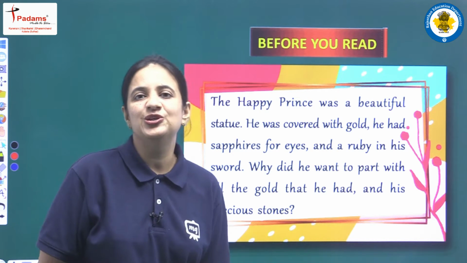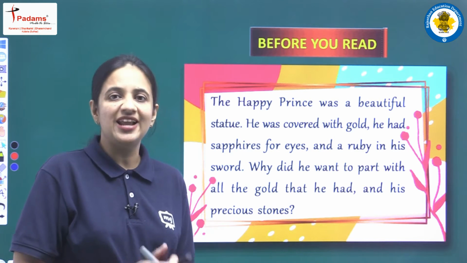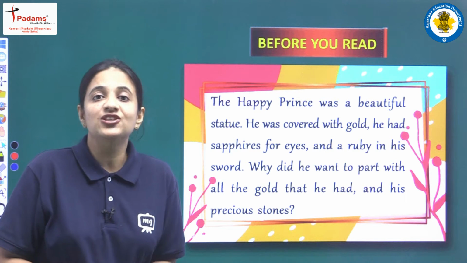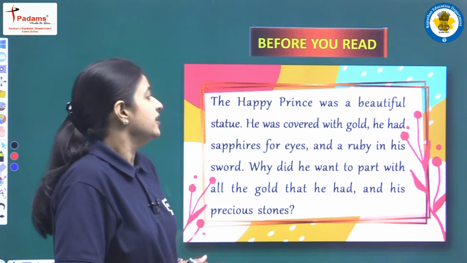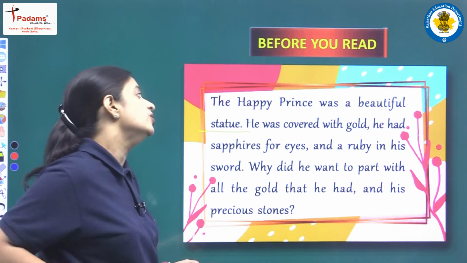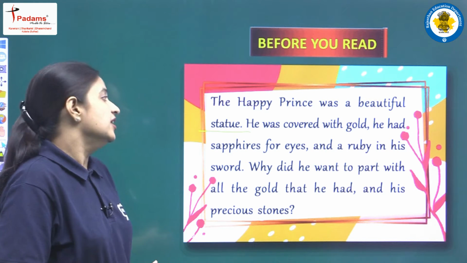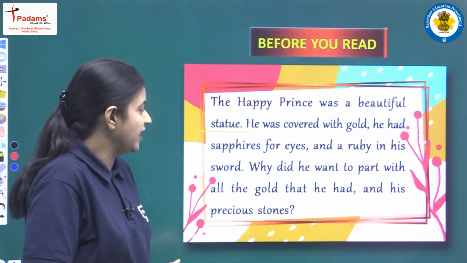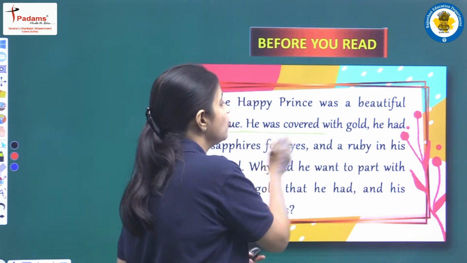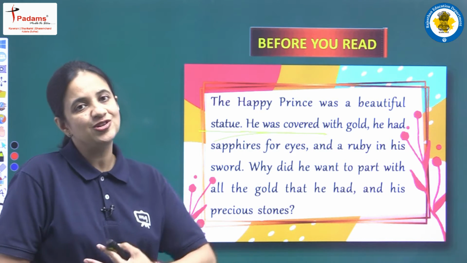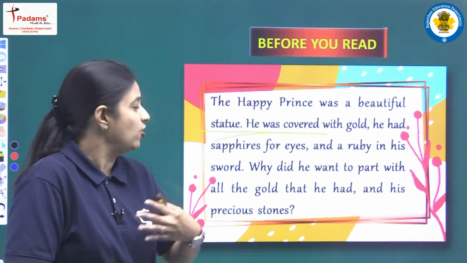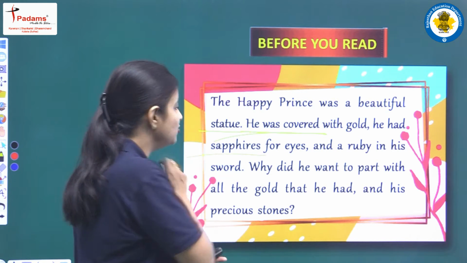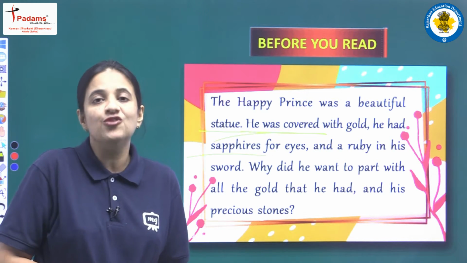First of all, before you read, so before starting the story, let's get some idea. The happy prince was a beautiful statue. He was covered with gold. He had sapphires for eyes and a ruby in his sword, and this statue was covered overall with gold. So it was having a layer of gold all over the body, and for eyes it was having a sapphire. Sapphire is a very precious stone of blue color.